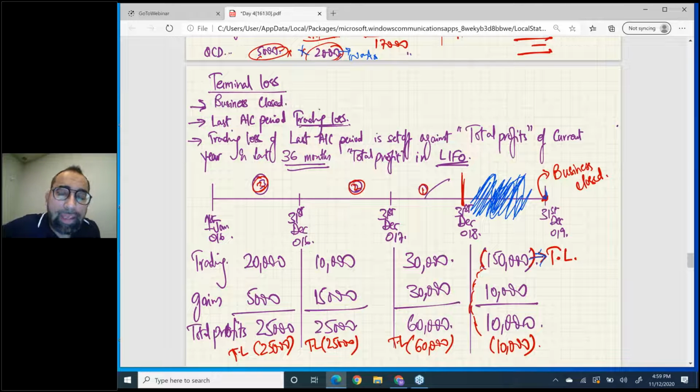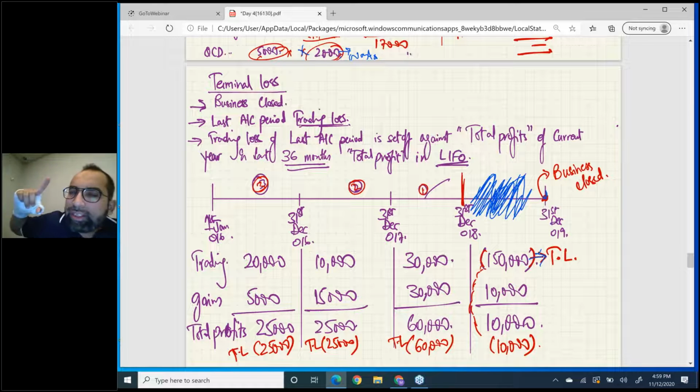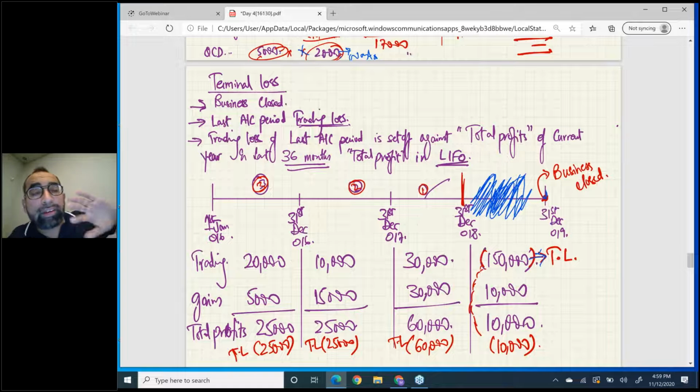Now, as normally any business ends with tears and losses, the government gives extra relief on closure of business. So now your 12 months is extended to 36 months. Now you can go 36 months back. How do you do it?